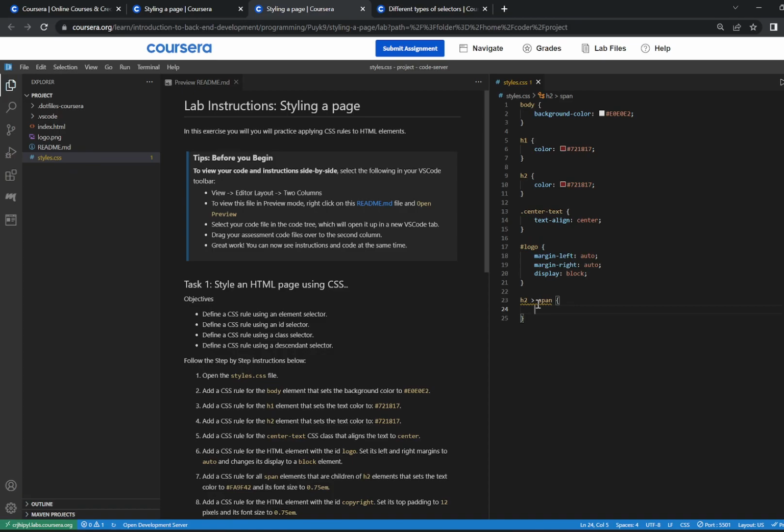The reason we type in the greater than sign, again, is that we're working with the children of the H2 element. And then for the next step, we're going to be setting the text color to the color that they provided. So I'm going to put the hashtag and then the color. And there we go. And then now we're also going to be setting the font size to 0.75. In order to change the font size, we're typing the word font-size and now 0.75em. There we go, and that's completed.